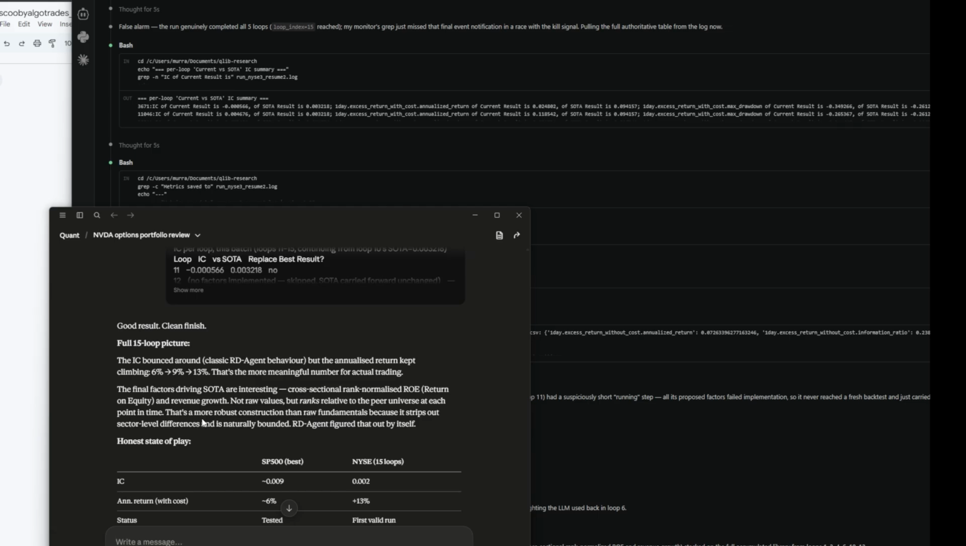Point in time, that's what it is. What did I say earlier? Point in something. That's a more robust construction than raw fundamentals because it strips out sector level differences and it's naturally bounded. The agent figured that out all by itself.